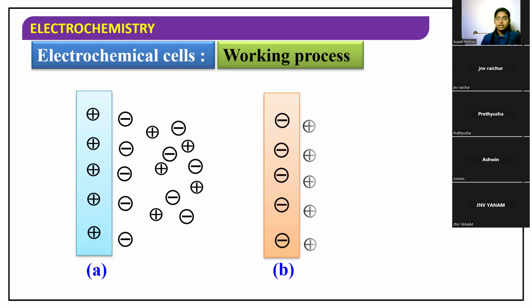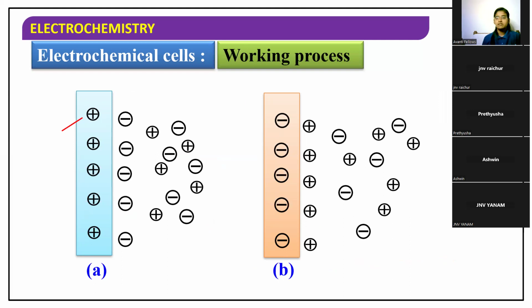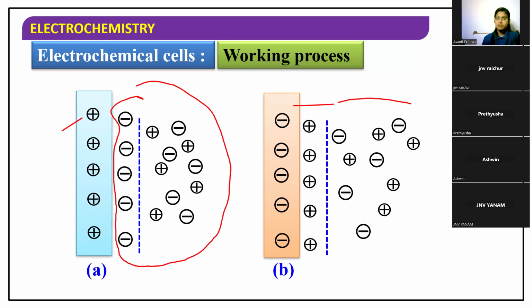Let me show this in the picture. We have two rods. One is a positively charged rod and the other one is a negatively charged rod. Now I'm going to draw a line here. This is a rod with positive ions, and here we have some ions present inside the solution, the same way with the other one also. Now what does that blue line denote?